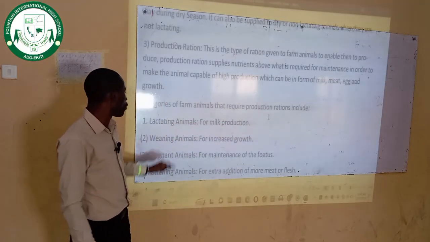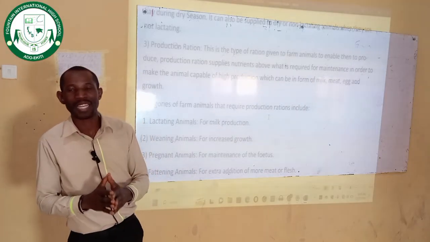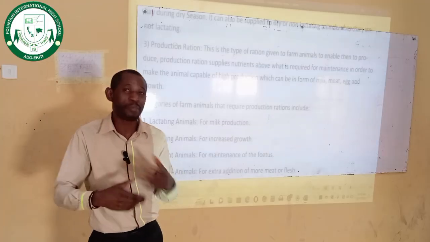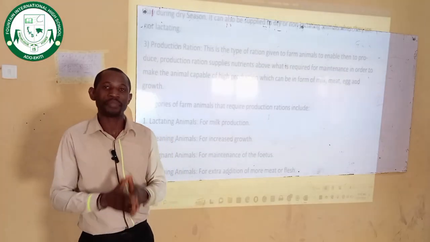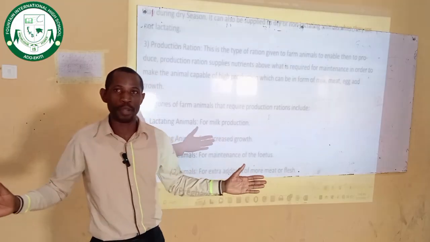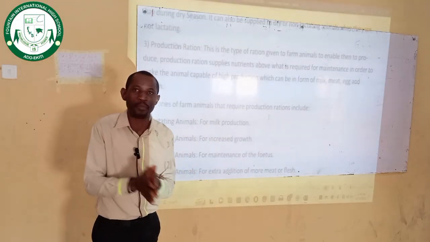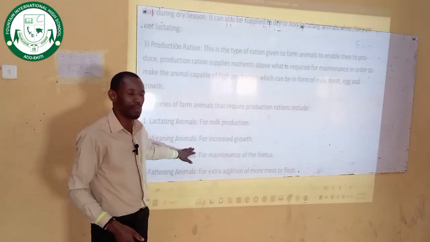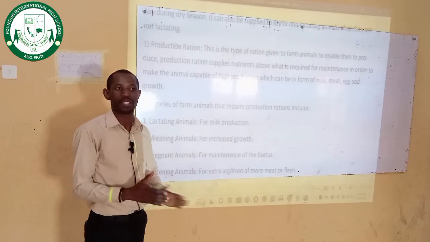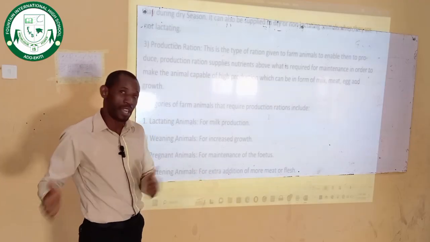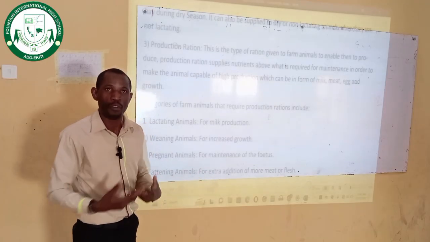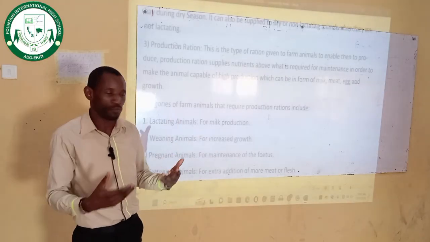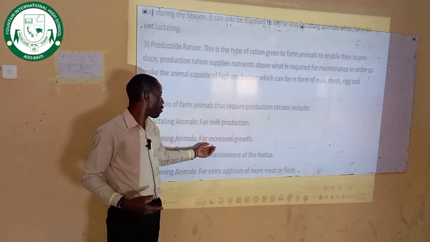Number two, weaning animals. After an animal is born, before separating from the mother, it will be taking milk from its mother. After some time, the young animal needs to be separated from the mother. The process of separating the young animal from its mother is called weaning, so the animal that is separated is called a weaning animal. When it is separated from the mother, it will not be taking breast milk again. So such an animal needs feed to grow and develop, for the organs, the cells and the body to continue growing. That is why you give it this ration for increased growth.